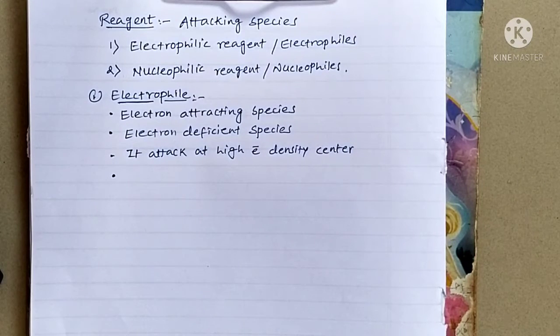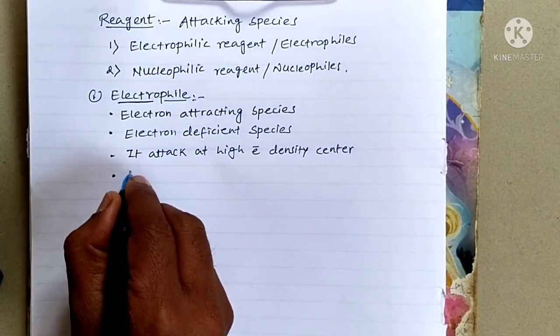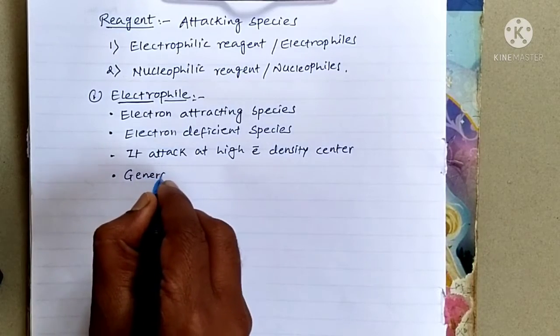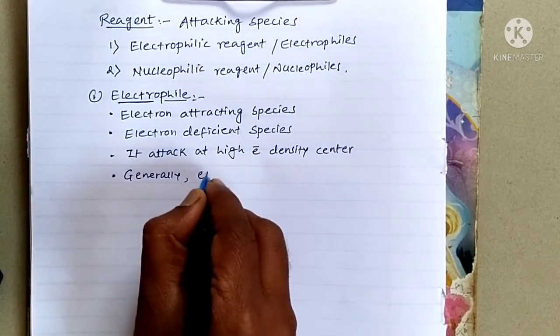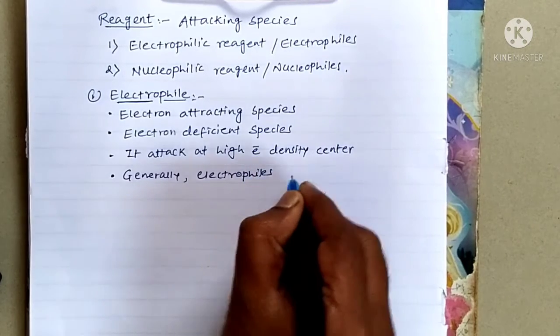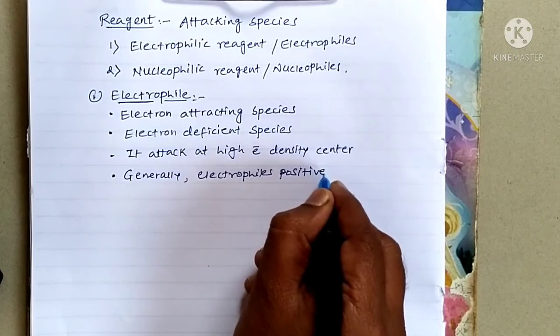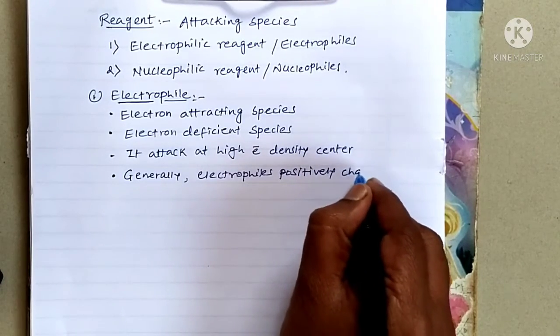Where there is a negative charge at that center, the electrophile is generally positively charged. On the basis of that, we can say that electrophiles are generally positively charged species.